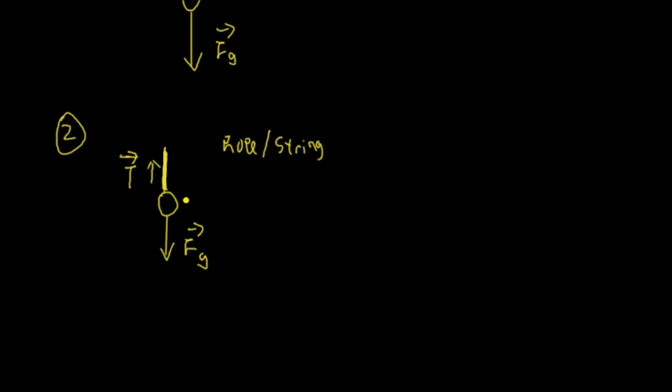Well, if not, then the object would be floating around, right? It will not just stay here. It's because it's balanced by these two forces. The magnitude of the tension force and the magnitude of the gravity force are the same, but in the opposite direction. That's why they net out. If you sum up these forces, the net force is 0, so the object is just staying here. Okay.